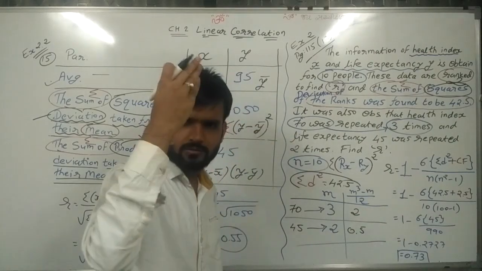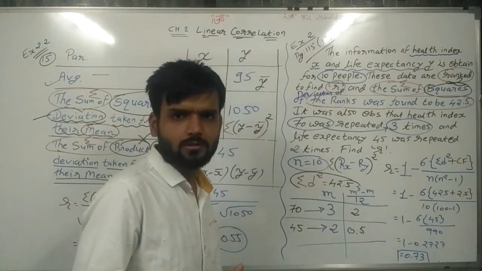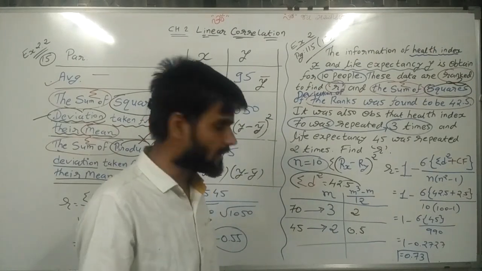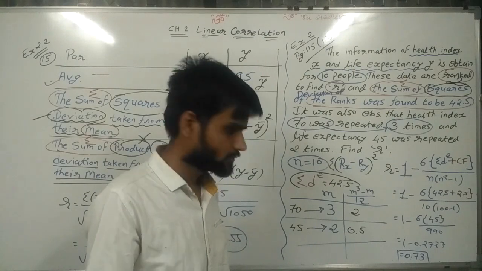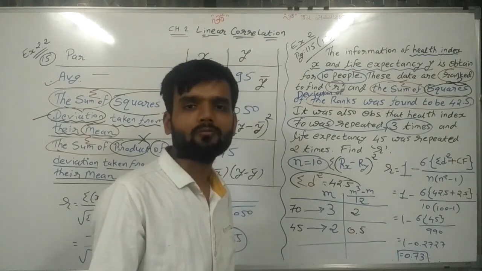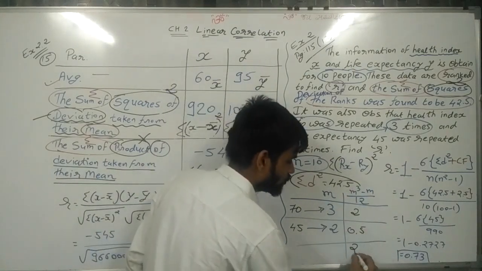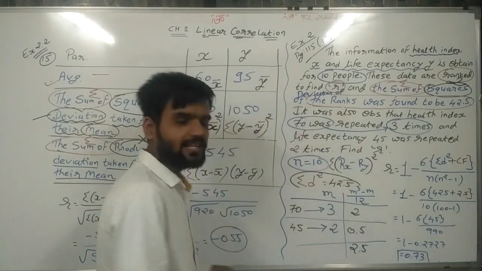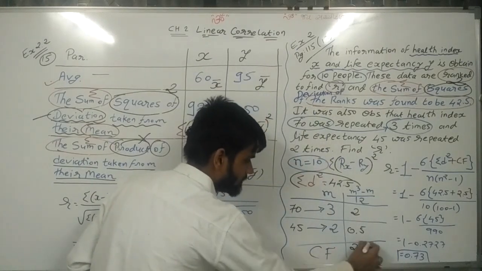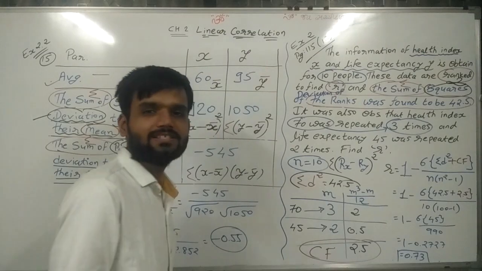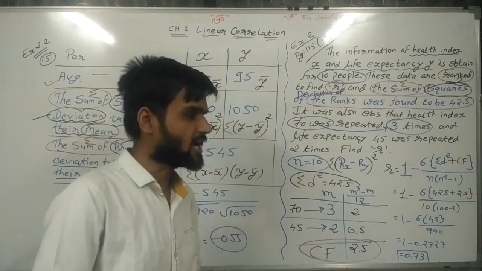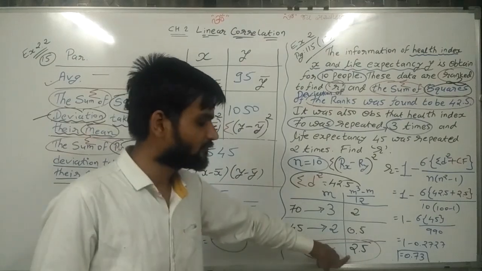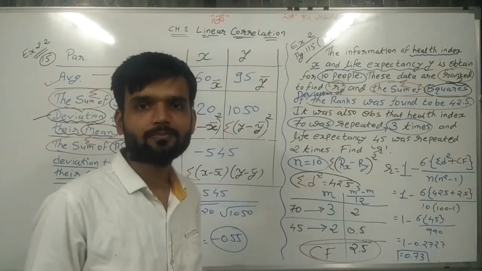After doing this many sums, you can directly remember: whenever 3 is given, m cube minus m upon 12 is 2. Whenever 2 is given, it is 0.5. Total of these two is 2.5, and it is called CF. So now we have the value of CF, 2.5.